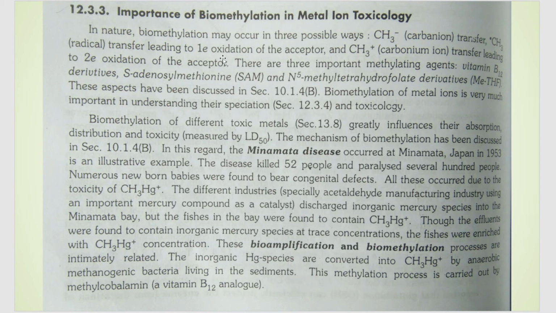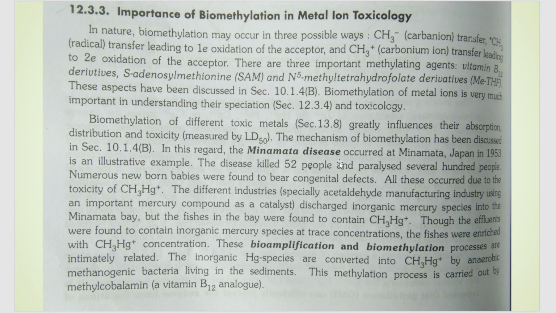So the ways of biomethylation are: one is carbanion transfer or free radical transfer, that will lead to one electron oxidation of the acceptor, or one more way is carbonium ion transfer, that will lead to two electron transfer of the acceptor. And what are the different methylating agents? One major one we studied was vitamin B12, and one more is SAM, that is S-adenosyl methionine. And we also studied METHF, that is N5-methyl tetrahydrofolate. So these are some of the biomethylating agents present in nature.